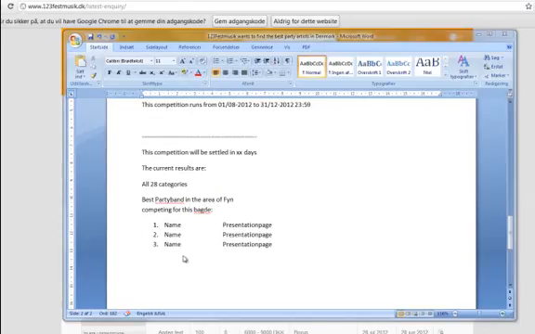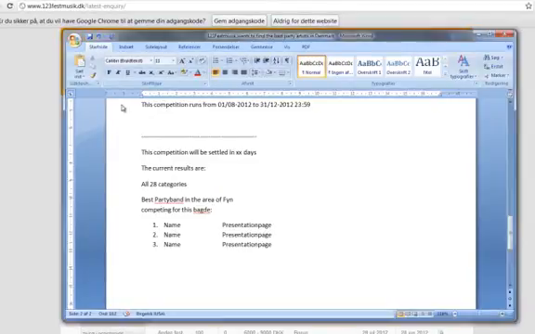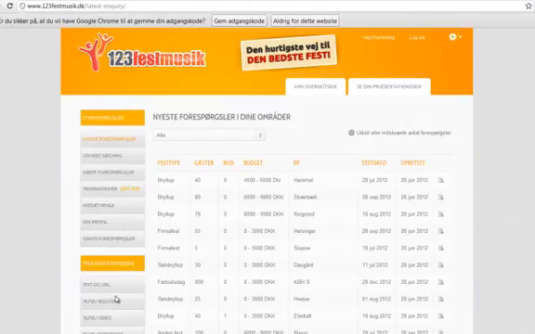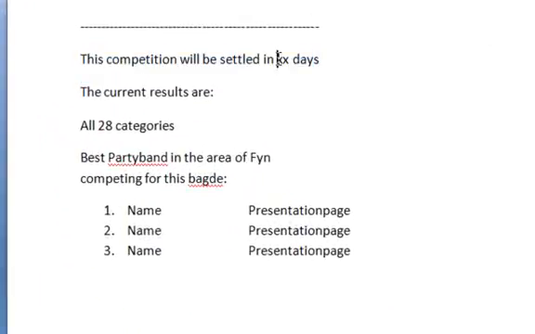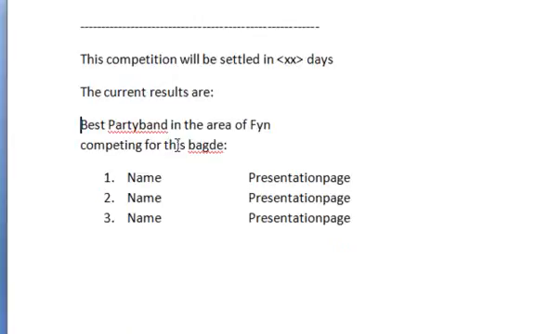The next mock-up, we will show what the user will see when he clicks on the badge after he has signed up for this competition. So he will come to a page which is the same, with a menu and a header and no content area, and it should have this information. This competition will be settled in, and then we have a dynamic field here. This is a number of days. The current results are, and then we will list all the categories.